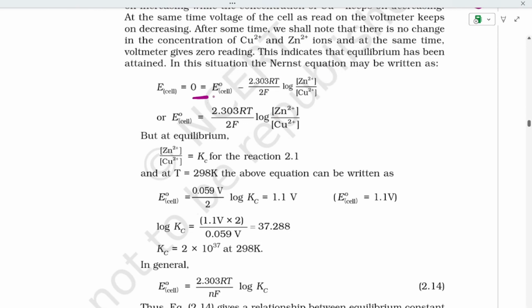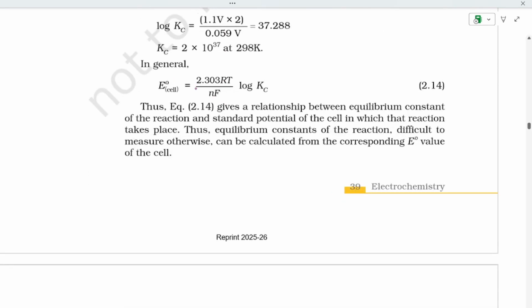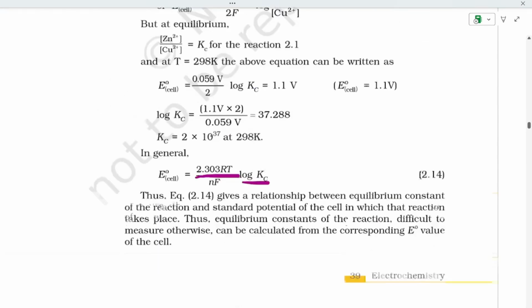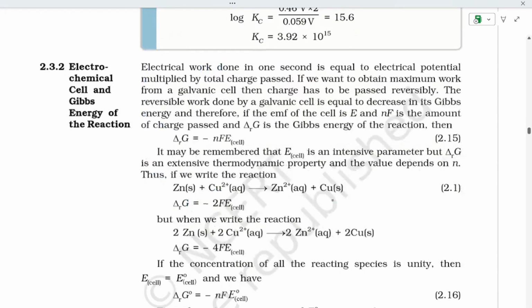E cell = 0 = E° cell minus 2.303 RT divided by 2F log [Zn2+] divided by [Cu2+], because here it is nF, right? We know the formula, and for the equilibrium constant, we write it as 2.303 RT divided by nF log Kc. This is the important formula you have to remember, so I'll mark it.